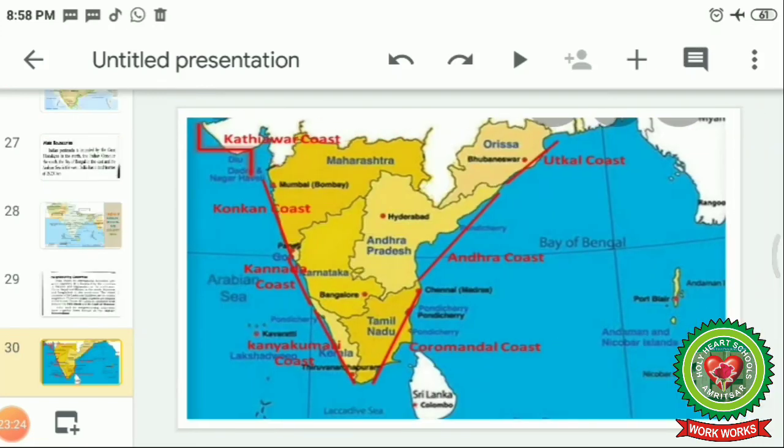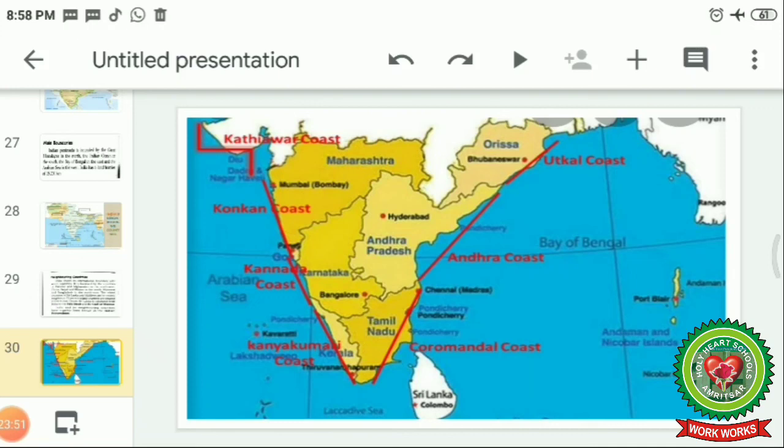Now the next point we are going to discuss is the coastline. India has a regular coastline on both sides of the southern peninsular area, in the east and in the west. The total length of India's coastline is approximately 7,517 kilometers.